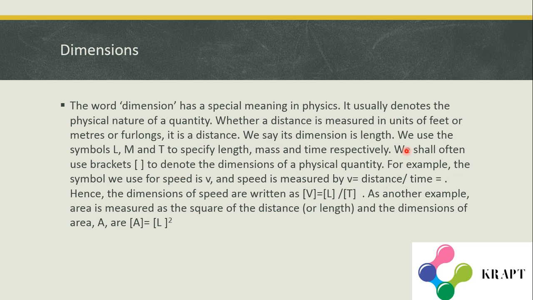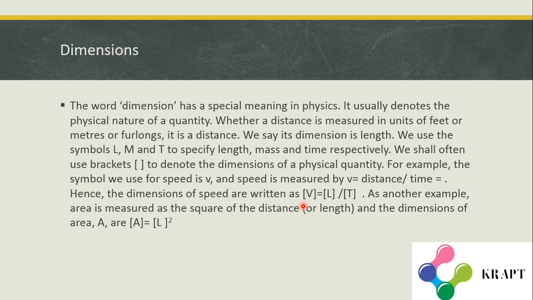So we use length, mass and time in dimensions, and capital L, capital M and capital T are used to specify length, mass and time respectively. We often use brackets to denote the dimensions of a physical quantity. For example, the symbol we use for speed is V, and speed is distance by time.